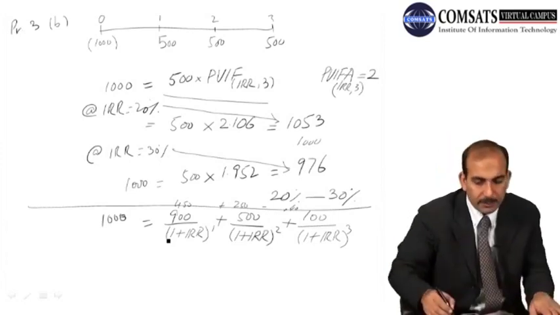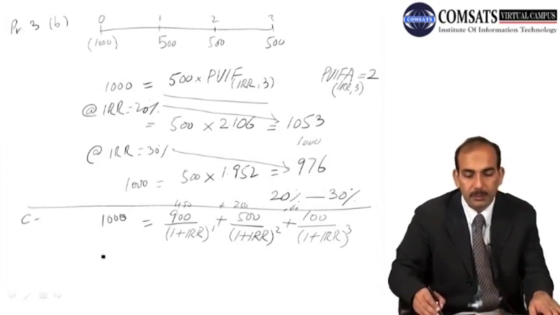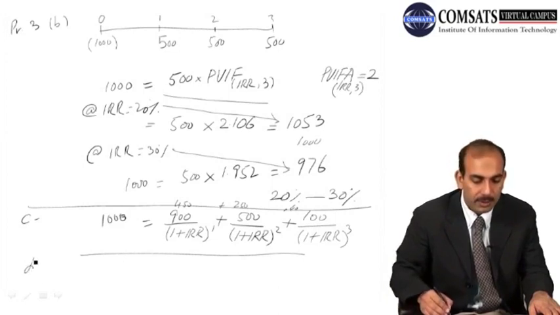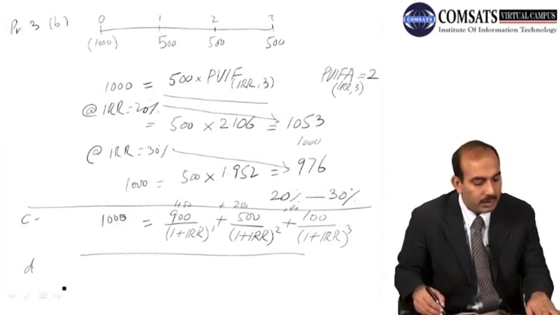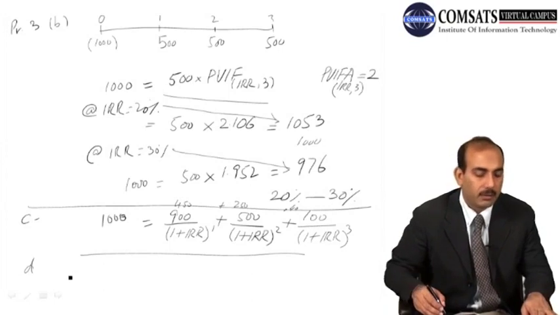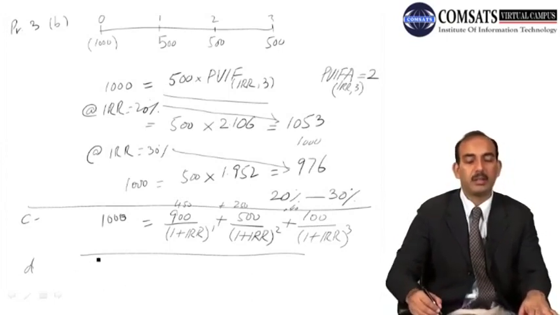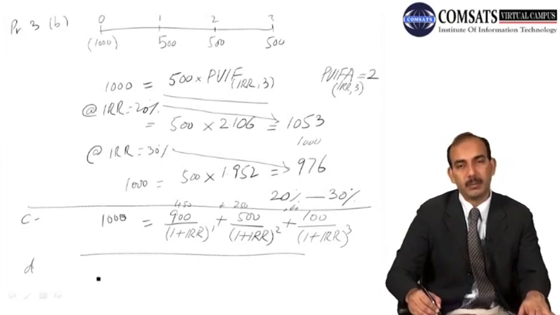And part D, this was C, and I leave it up to you, and I hope you can solve it without any problem. And for part D, an investment of 1,000 will return $130 per year forever. What is the internal rate of return? So in this case it's very easy. It is the form of perpetuity.